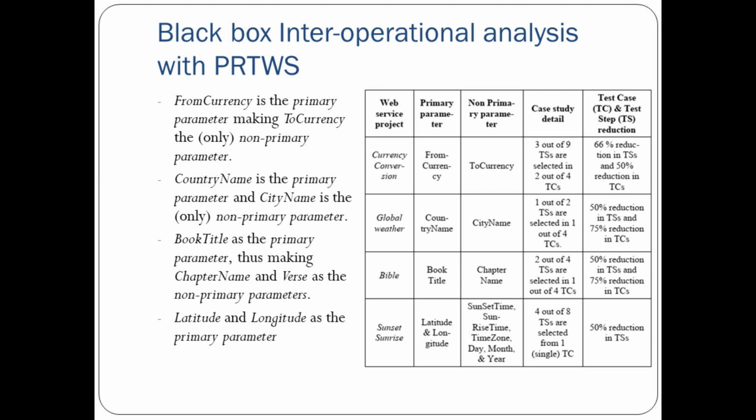Similarly for the global weather web service, country name was selected as the primary parameter and city name was selected as the non-primary parameter. Then for Bible, book title was selected as the primary parameter. The non-primary parameter was chapter name, and verse could also be possible. Similarly for sunset sunrise, latitude and longitude were the primary parameters for deciding the sunset time and sunrise time, and then time zone, day, month. So there are multiple test steps which could be selected for doing selective regression testing.